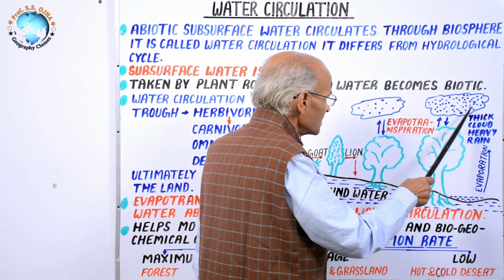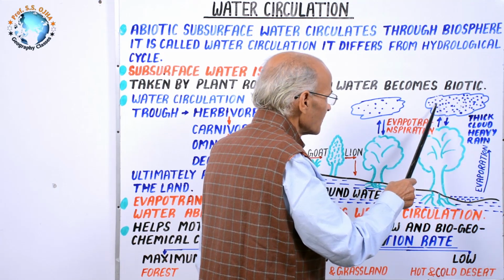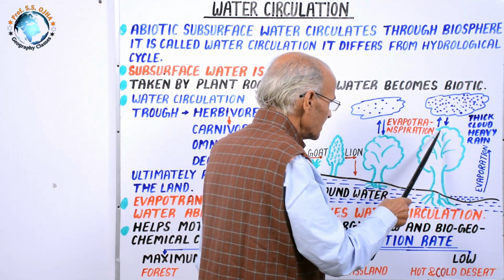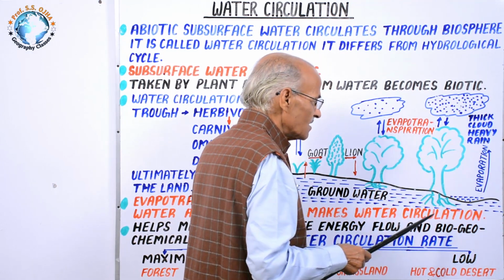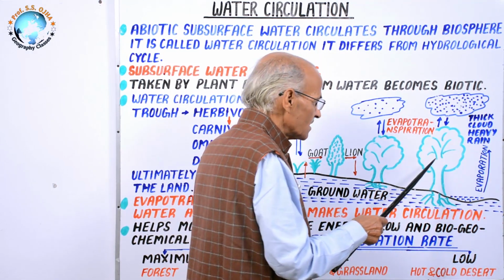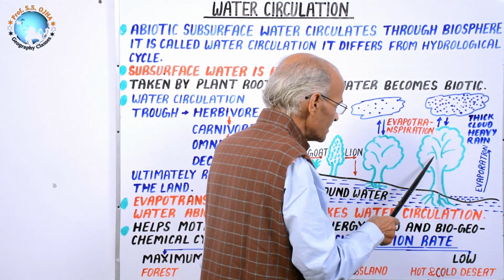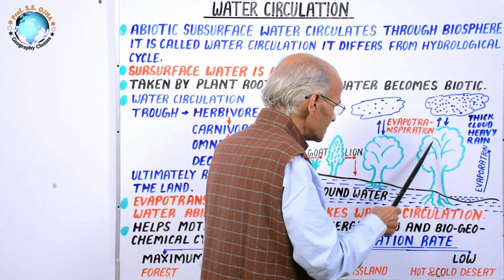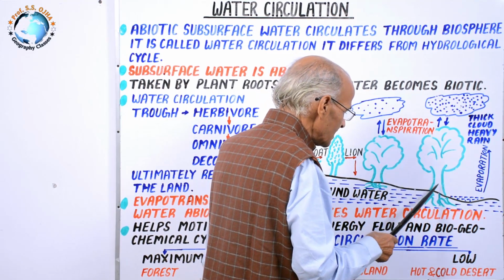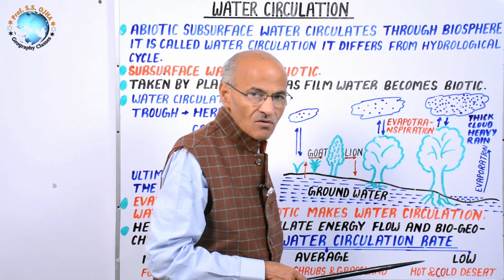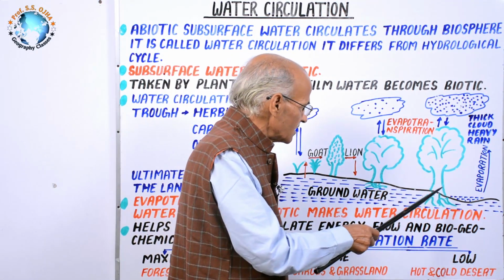It reaches the atmosphere, takes the form of cloud, and that cloud precipitates in equatorial rainforest or nearly everywhere on this earth, and that makes one hydrological cycle, because this rainwater again reaches the oceans through surface flow or overland flow or rivers.